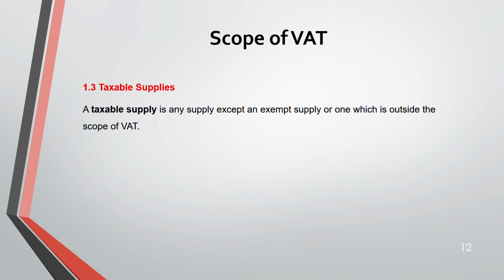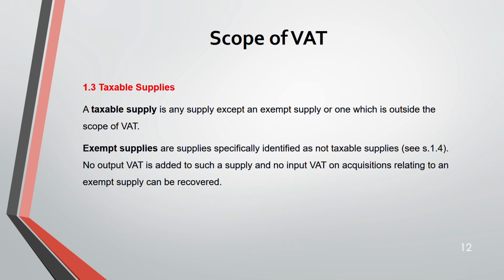Now, taxable supply. Taxable supply is supply which are not exempt supply, okay, or which is not outside the scope of VAT. Exempt supplies are that which are not taxable. So here you can't add any output VAT, no input VAT. If you incur any input VAT related to exempt supply, you cannot recover them. It cannot be recovered. No input VAT can be recovered. That is the disadvantage of exempt supply. You cannot add output VAT, nor can you reclaim input VAT.